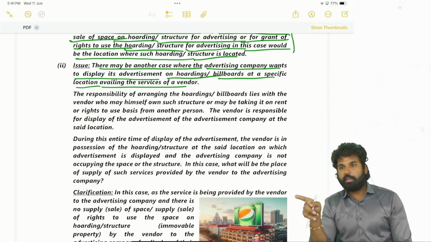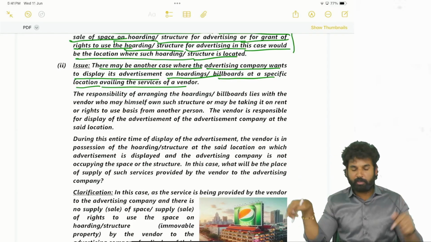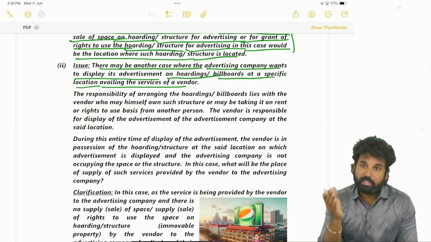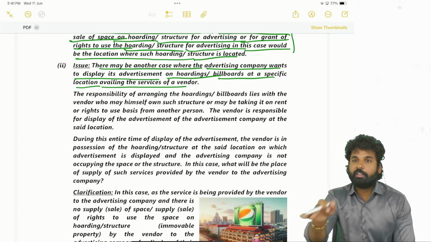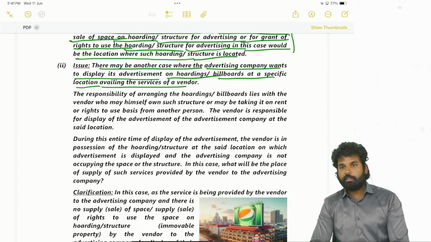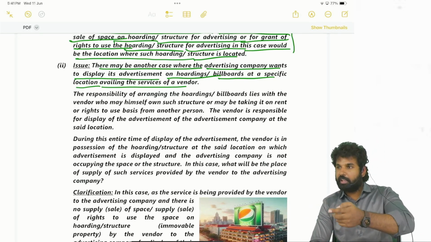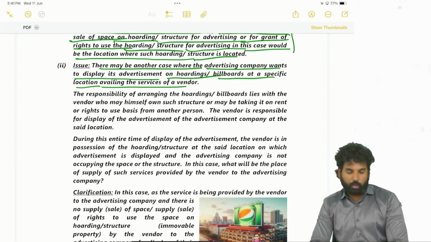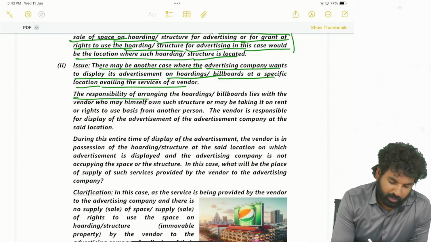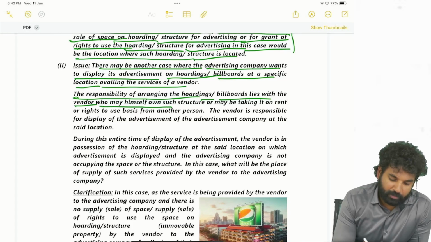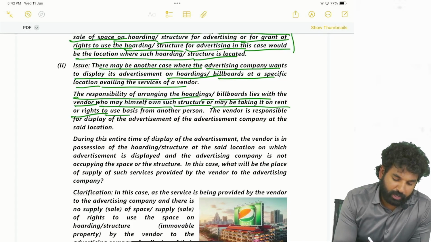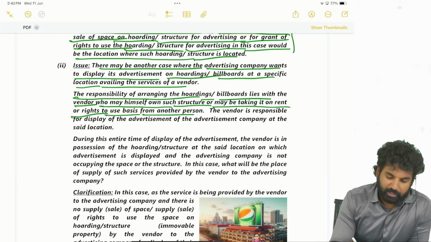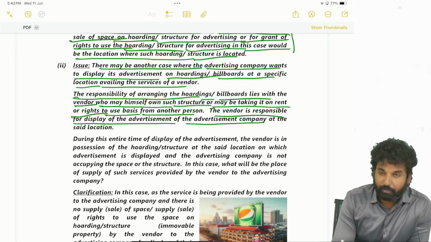So the vendor is directly giving the service to the advertisement company here, by providing a blank hoarding. So the vendors are advertising the advertisement company. In such a case, the responsibility of arranging the hoardings and billboards lies with the vendor, who may himself own such a structure or may be taking it on rent or rights-to-use basis from another person. The vendor is responsible for display of the advertisement of the advertisement company at the said location.